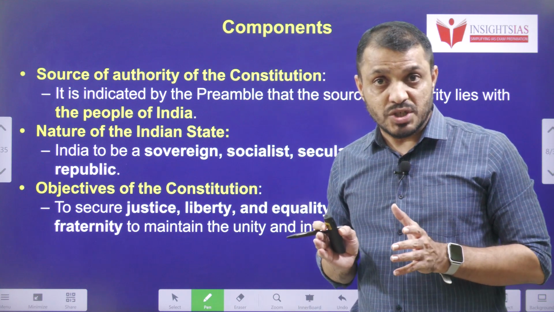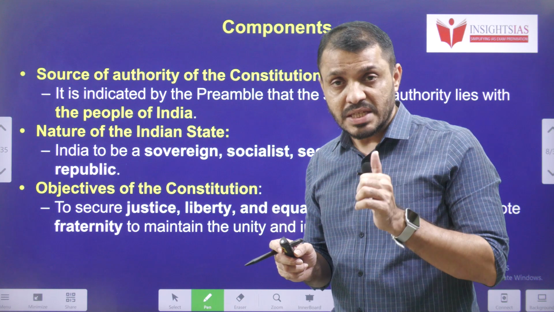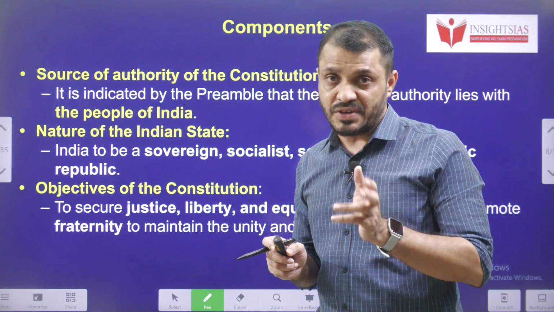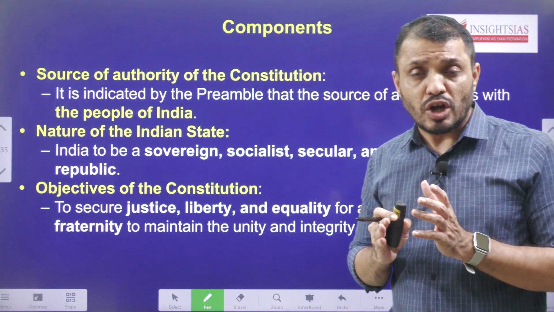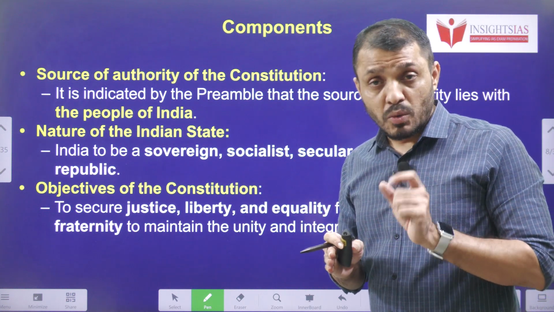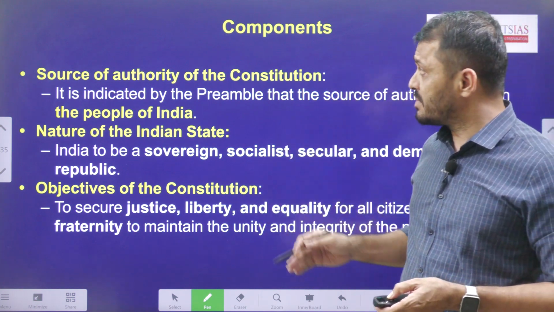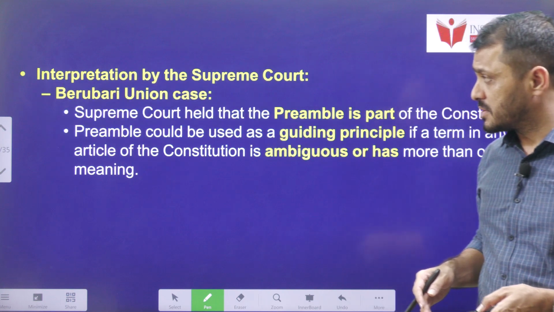Third, it gives the objectives of the Constitution. What are the objectives of the Indian Constitution? Justice, liberty, equality and fraternity. And finally, the date of adoption. The date of adoption of the Indian Constitution was 26 November 1949. So this information is given by the preamble of the Indian Constitution.